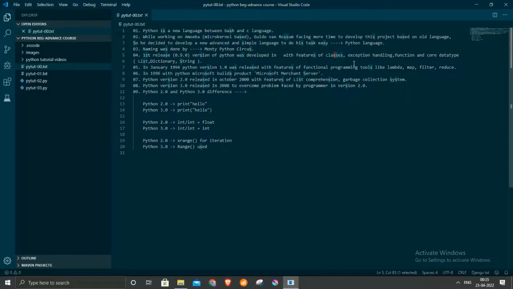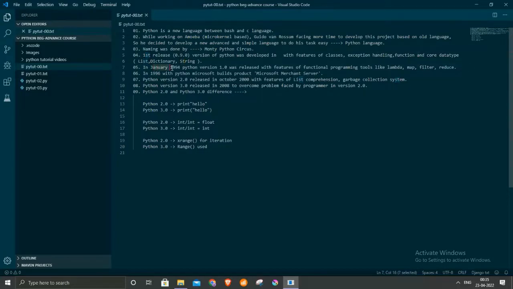So classes, as you know, are about objects, a group of objects that share similar attributes and behaviors. The next one is exception handling. Exception handling deals with anything that disrupts the normal flow of program execution. A function is nothing but a block of code that performs a single task, and a data type is used to define what type of value is stored inside a variable. Examples are given here: list, dictionary, string and other data types are also present. We will study about these in future classes.